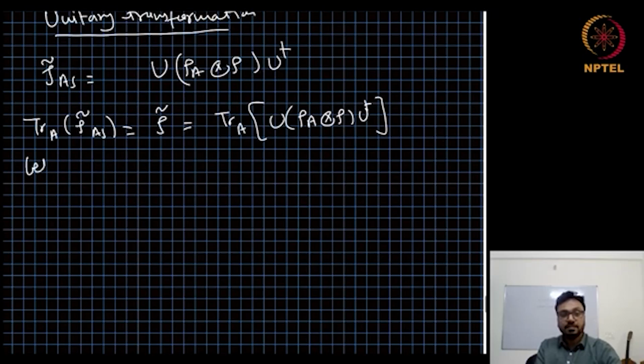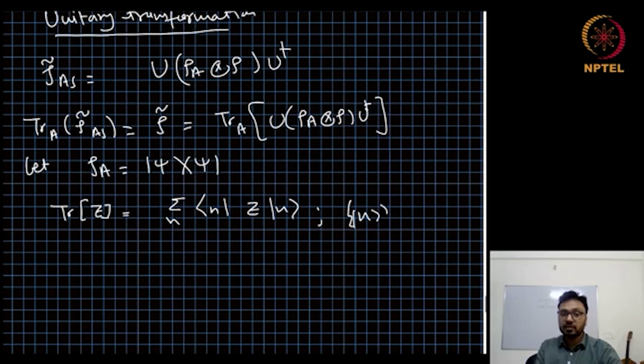Let us assume that rho A is a pure state, and let us remember that the trace over an operator Z is sum over n of <n|Z|n>, where n is an orthonormal basis. So we use these two and we get rho tilde to be sum over n.